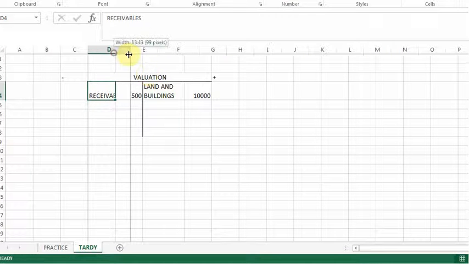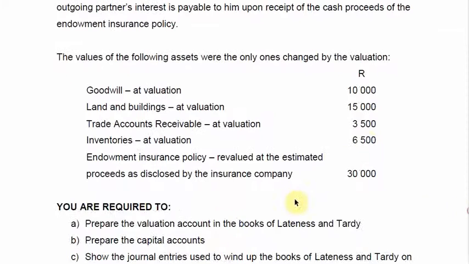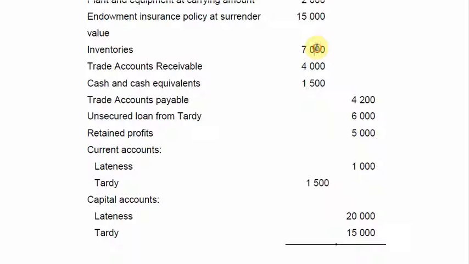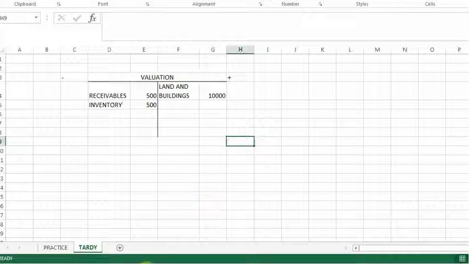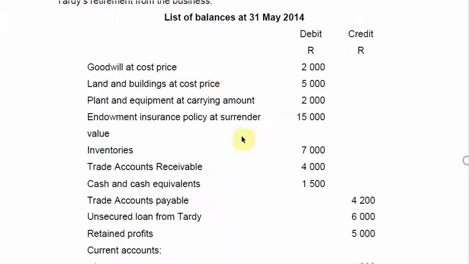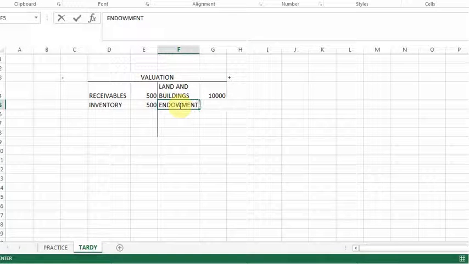Then the next one that was revalued, I believe, is the inventory. The inventory, they said it should be worth 6,500. If I look at it, we have it in our books for 7,000, so it's a decrease of 500. Again, I'm going to decrease the valuation. My information will be inventory. Then the endowment policy is still left. I see that the endowment policy should be worth 30,000. Currently, we have booked it as 15,000, so that's an increase of 15,000. So on the positive side, I'm going to say 15,000, and the information is endowment policy.